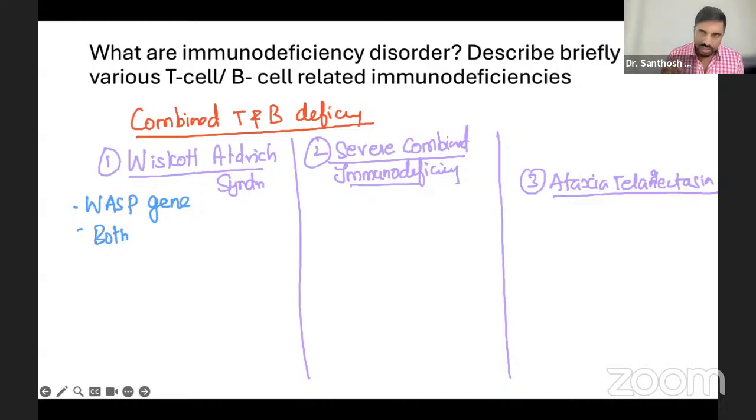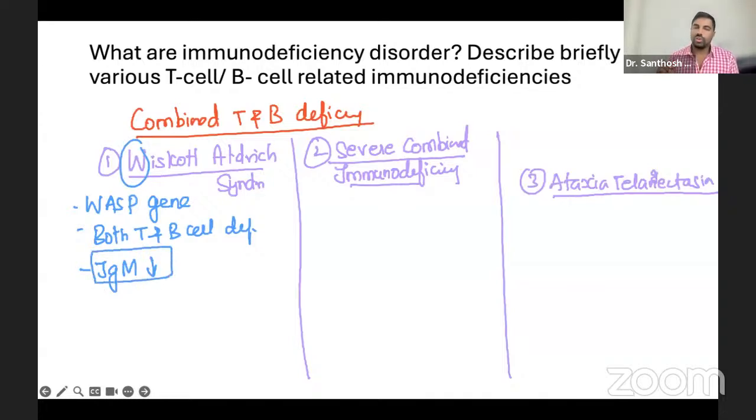Here, especially, IgM goes down in Wiskott-Aldrich syndrome. That's all. These patients have multiple infections that can occur.